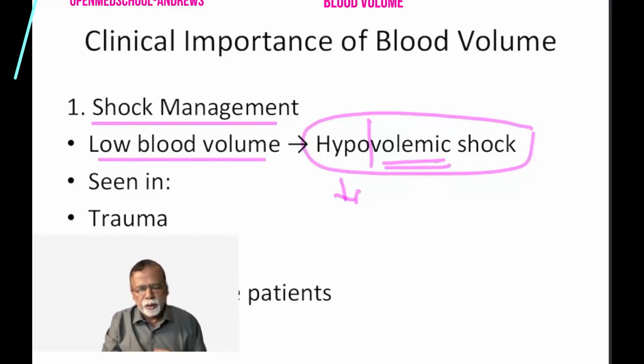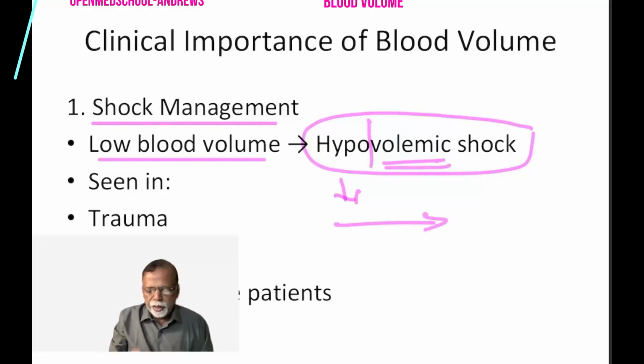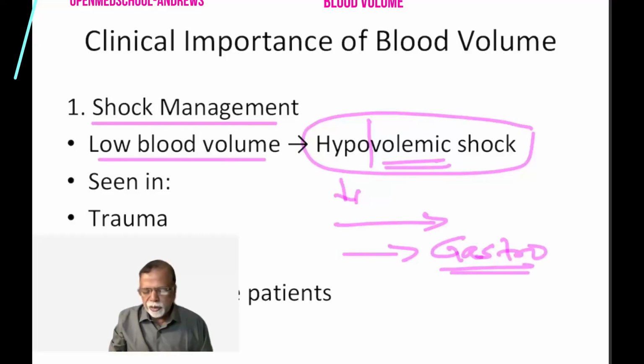Hypo means low, decreased. This can occur in trauma. Suppose somebody has bleeding in an accident, or gastrointestinal bleeding; a typical example is vomiting of blood. It is called hematemesis.